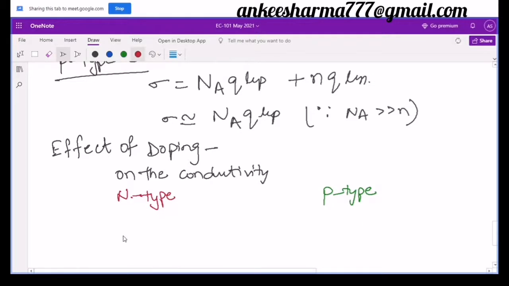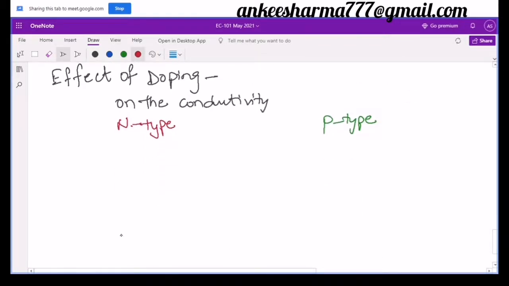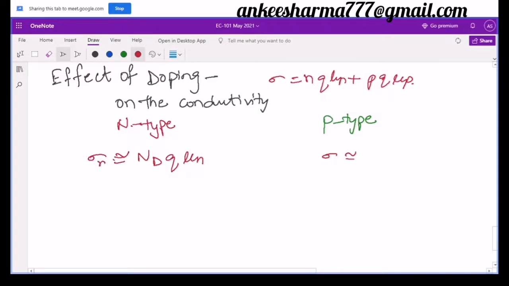Let's see. Our formula of conductivity is sigma equal to n q mu n plus p q mu p. In the case of n-type, our conductivity is approximately equal to ND, that is the donor concentration, times q mu n, and in the case of p-type, let me note it as sigma n and sigma p just to differentiate them, it will be equal to NA q mu p.